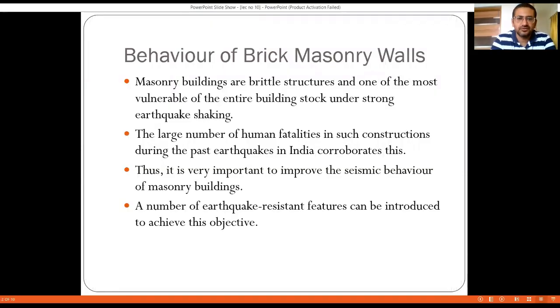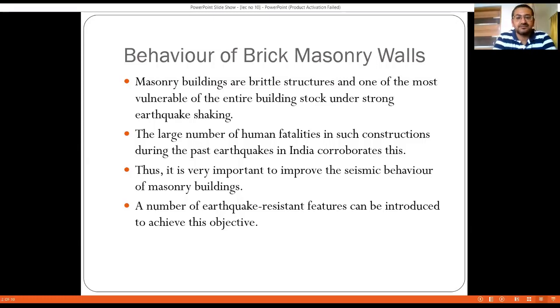So when I look at the behavior of brick masonry walls, the first thing that comes to mind is that the masonry itself, that is the brick itself, is a brittle material, right? In case of RCC, it is a combination of concrete as well as steel. The concrete is a brittle material, but the ductility is introduced by the use of steel, that is the reinforcing bar. Similarly, in case of masonry structures, the basic material itself is brittle in nature, right? As a result, these types of structures are going to be more vulnerable if not detailed properly and not designed properly for earthquake resistance, right?